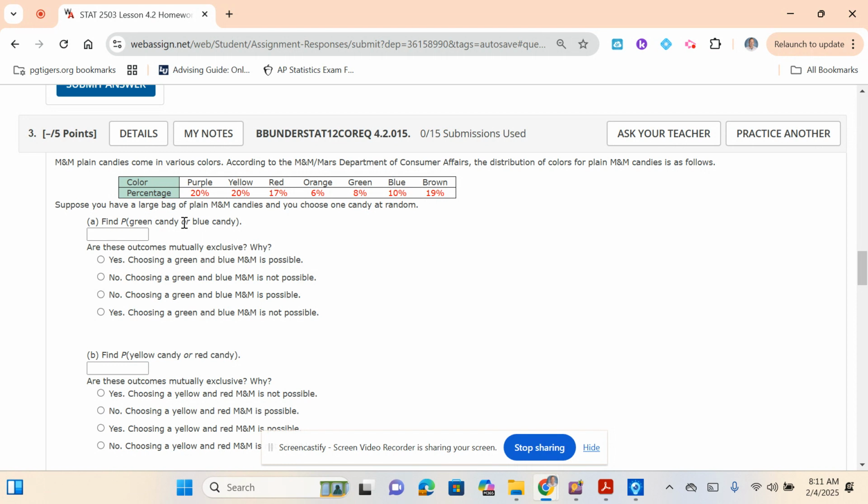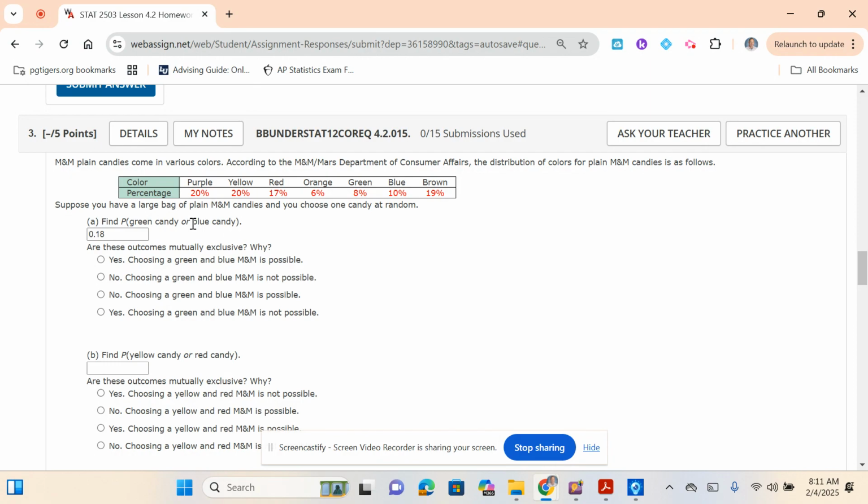So green or blue, what's the key word? What operation do you think of when you think of or? It's addition. So I want green or blue, so I'm adding up my green and blue. 8% plus 10% is 18%. I'm going to put 0.18.